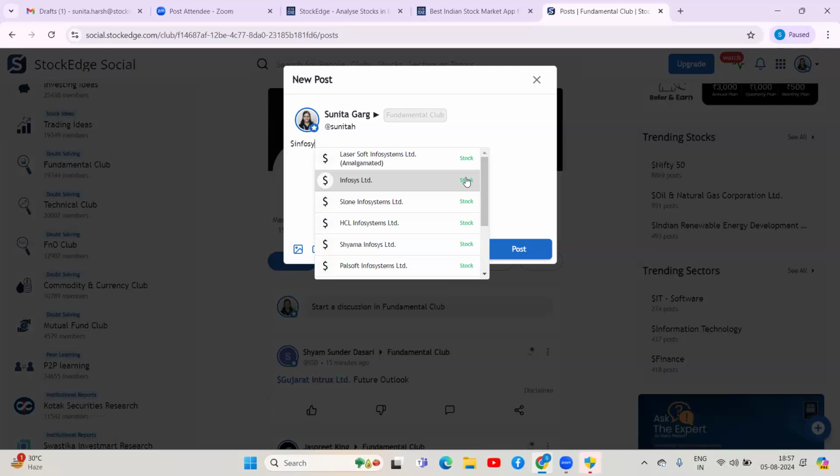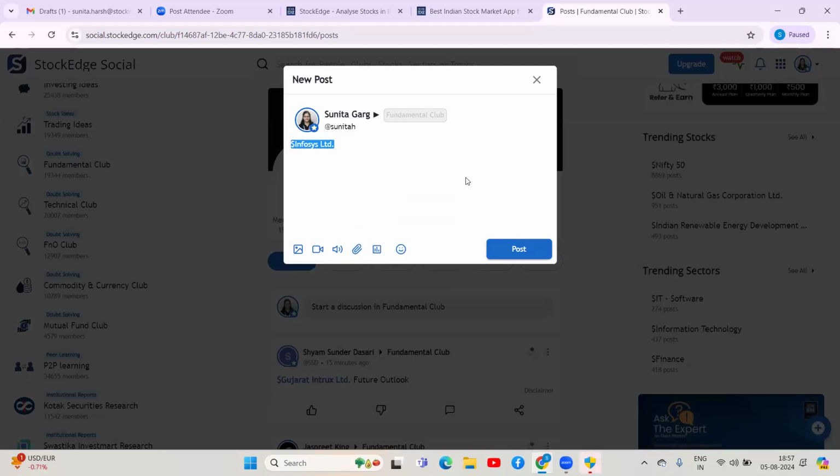I'll click on start a discussion. Once the panel opens, I'll type $ sign without any space, and type the name of the stock. This is the format. Once you do that and select it from the drop down, you will see the stock in blue, which means it has been highlighted. Whenever you come to the fundamental club, ideally the format should be this only.